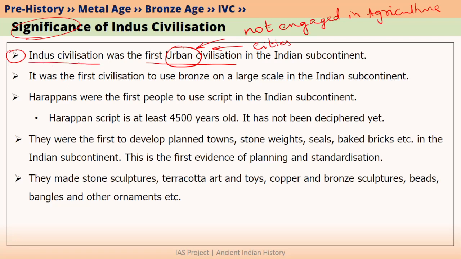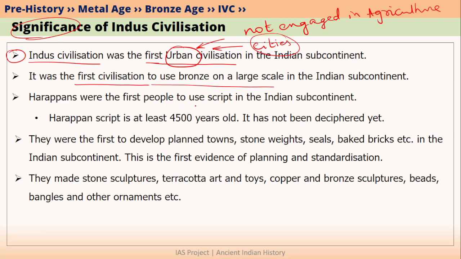So Indus civilization, or I can say mature Indus civilization, is basically the first urban civilization in the Indian subcontinent, and people in Indus civilization lived in cities. Before Indus civilization, there was no urban civilization in India. Indus civilization was also the first civilization to use bronze on a large scale within the Indian subcontinent.